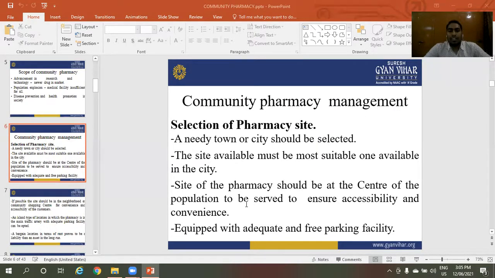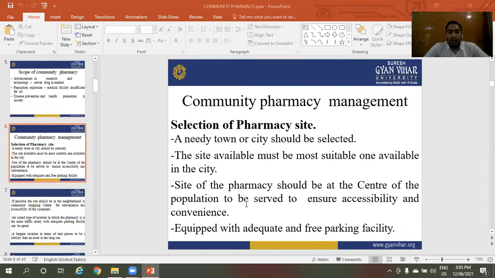Community pharmacy management: selection of pharmacy site. What is the thinking behind the selection of pharmacy site? A neat town or city should be selected. The site must be the most suitable one available in the city. The site of the pharmacy should be at the center of the population to be served to ensure accessibility and convenience.